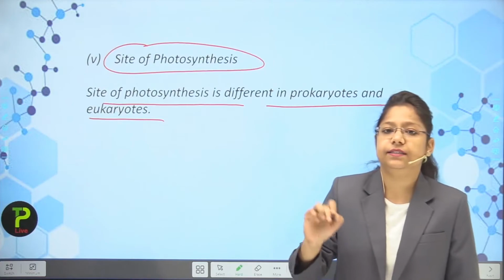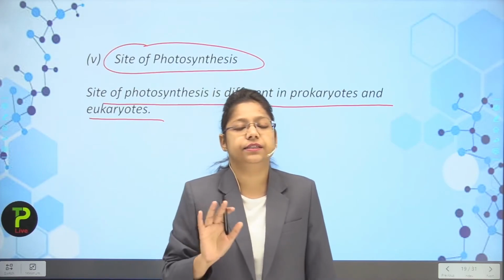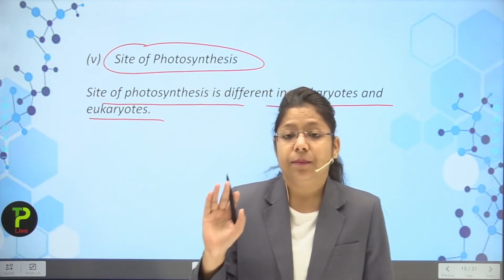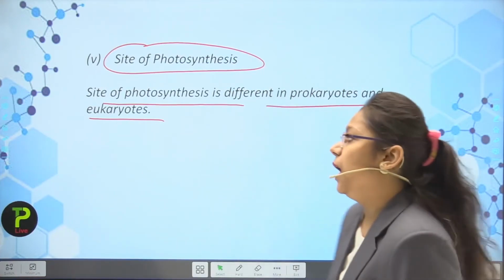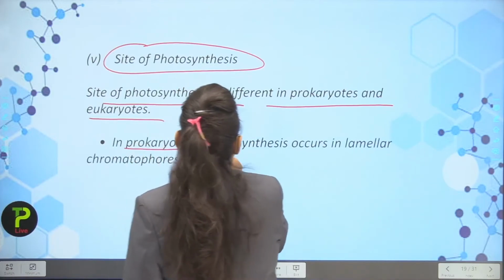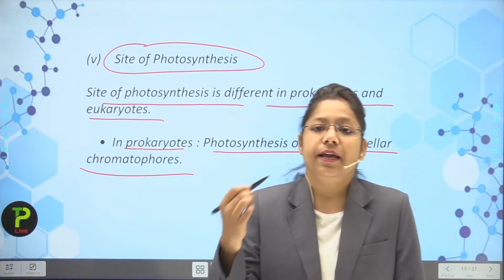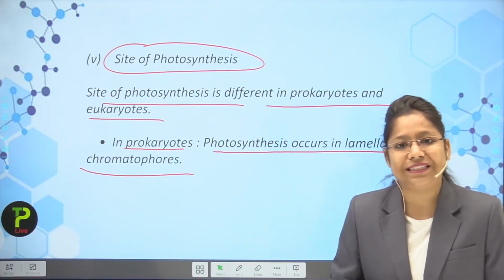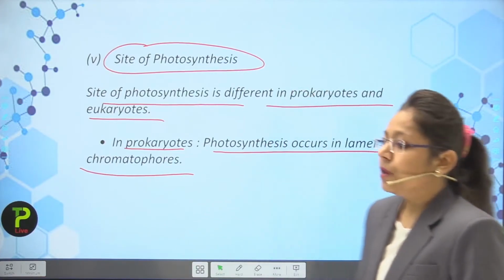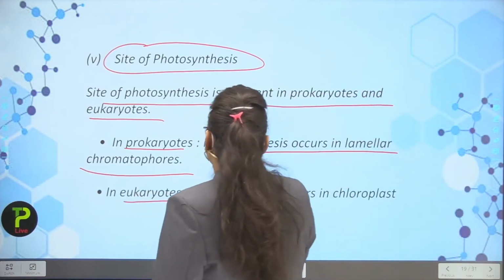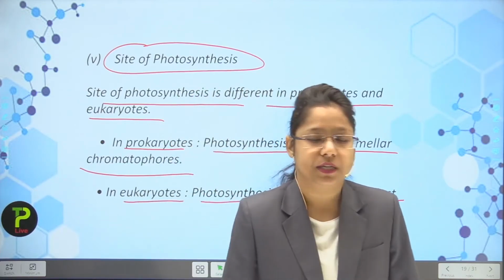So students, there is a differentiation between prokaryotes and eukaryotes. Actually, in prokaryotes, there is no well-developed chloroplast present. But if we talk about the eukaryotic plant cell, then there is a chloroplast present. Now, in prokaryotes, photosynthesis occurs in lamellar chromatophores. So students, lamellar chromatophores are present inside the prokaryotes for the photosynthetic processes. But if we talk about eukaryotes, photosynthesis occurs in chloroplast. So in chloroplast, the photosynthesis process occurs.